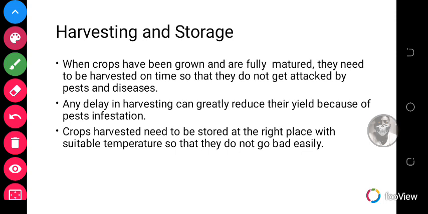So crops harvested need to be stored in the right place with suitable temperature so that they do not go bad. Some of the crops need to be treated with chemicals after harvesting before they are stored. This is to prevent pest infestation. So it's very important to harvest and store your crops that you've cultivated effectively so that they do not get spoiled or attacked by pests.